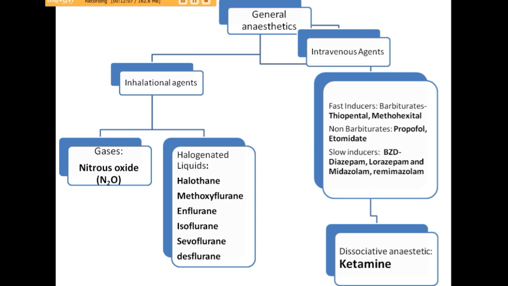Then there are slow inducers, which are benzodiazepines like diazepam, lorazepam and midazolam. These are the three important benzodiazepines which can also be used as anesthetic agents. One more newer drug, remimazolam, is under trial as an anesthetic agent. And there is a dissociative anesthetic agent, ketamine, which can also be used.